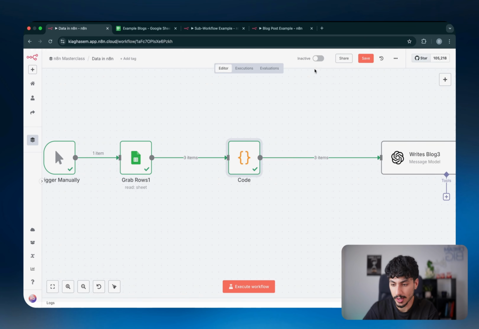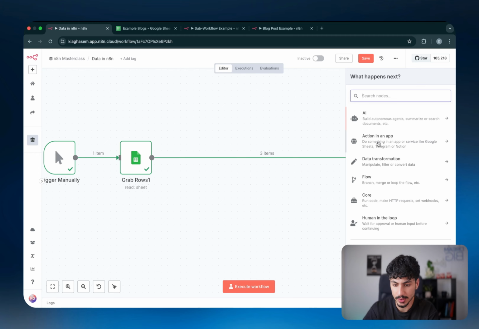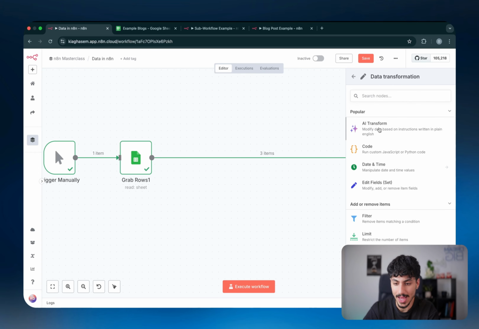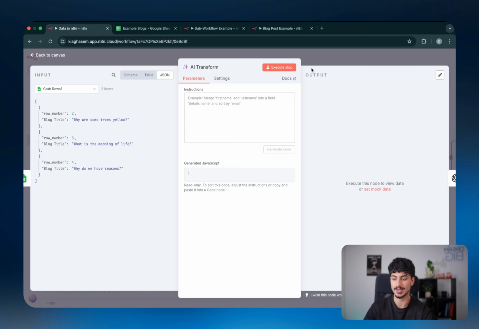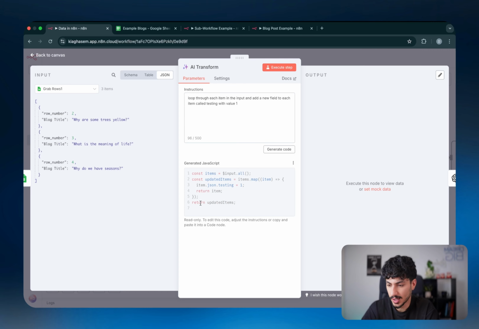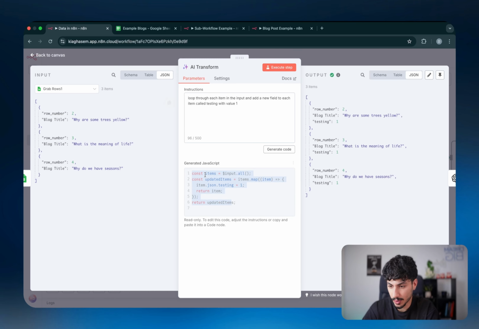Now, if you don't know how to write code, you have two options. The first one is you can go to data transformation again and click on AI transform. What AI transform basically does is the same thing, but instead of you having to write the code, you can write in natural language what you want to achieve, and then the code will get generated for you underneath. So I'm just going to say, for example, loop through each item in the input and add a new field to each item called testing with value 1. Let's click on generate code, and it's going to grab that, send it off to ChatGPT or whatever they're using in the backend, and that's going to create the generated JavaScript code. Now if I execute this step, it should take this data through this code and give me the output. That's exactly what I wanted: I wanted to add one extra field called testing and give it the value 1.